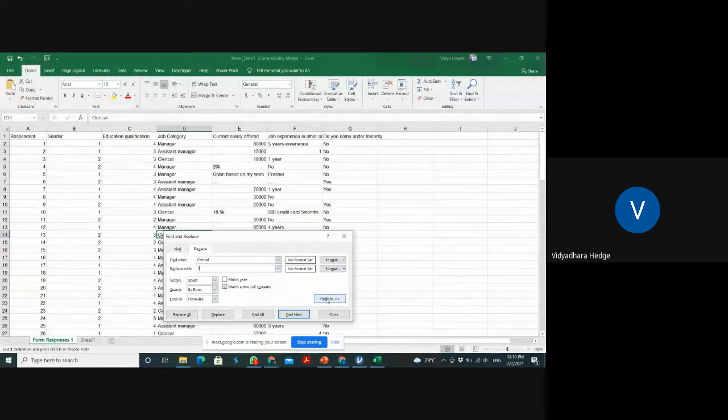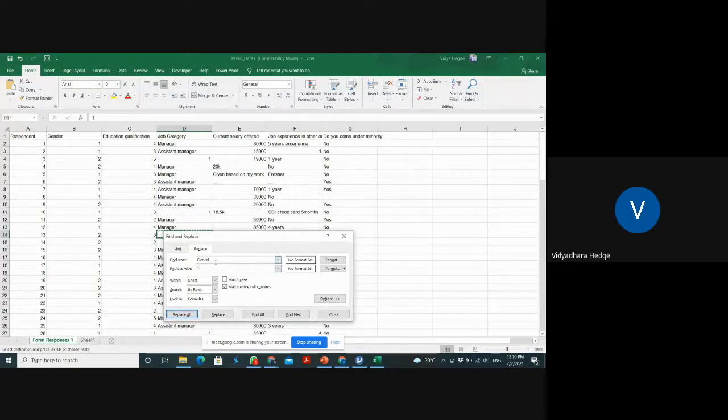Then you are having a button called Options. All of you are following? Click on Options, then check this one, match entire cell contents. Clerical, you make it 1, replace.